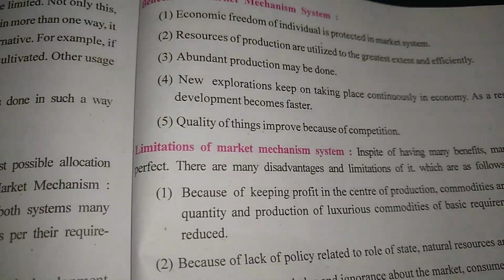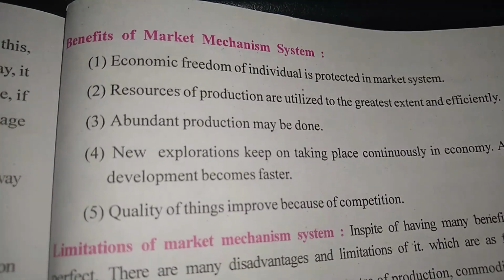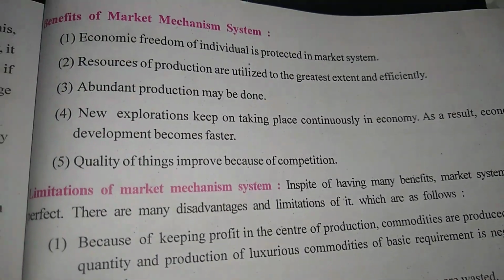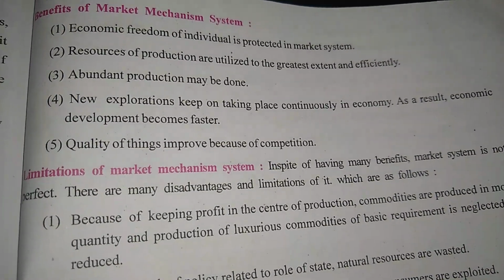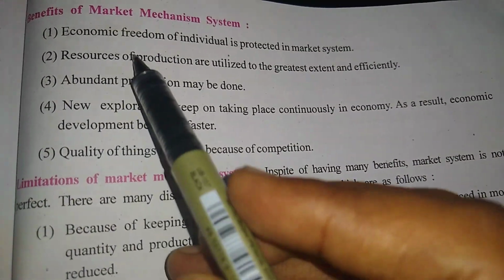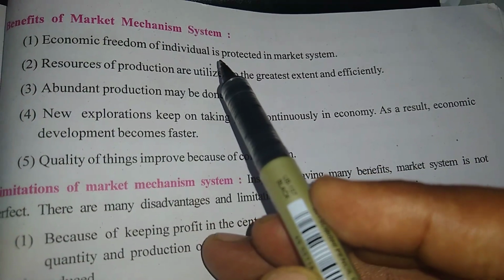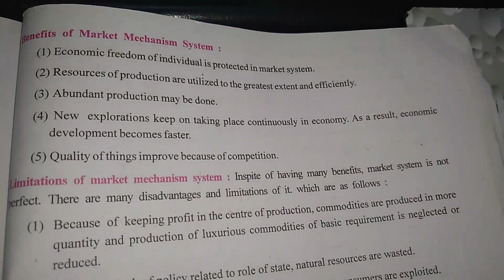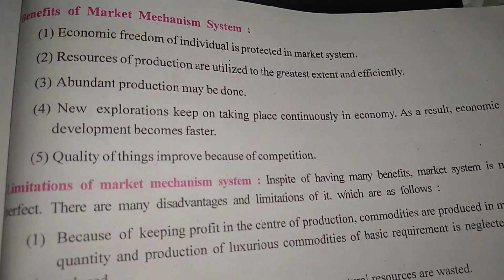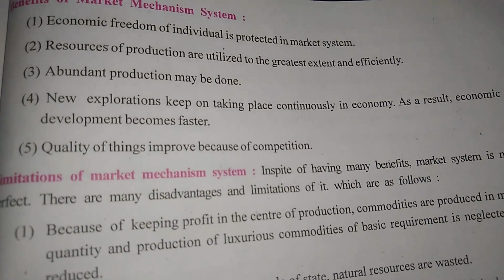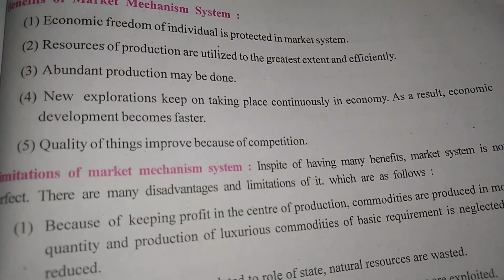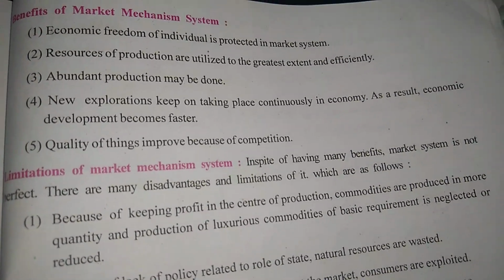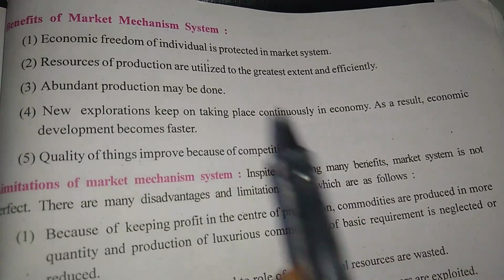Now next we go for the benefits of the market mechanism system. We will discuss the benefits of the market system term by term. The first benefit is that the economic freedom of the individual is protected in the market system. See, what is economic freedom? My own freedom: I can purchase what I want, I can produce what I want, I can sell the product at the rate I want, and I can sell the product to whomever I want. That economic freedom is protected here.